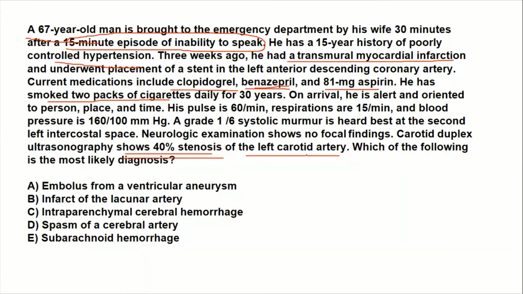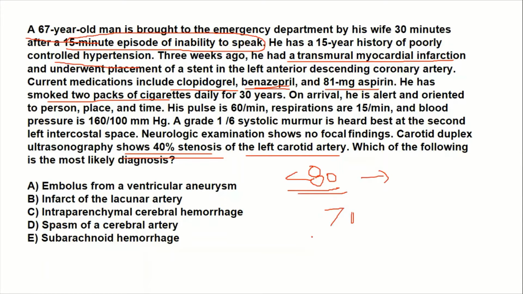If carotid duplex ultrasonography shows stenosis of less than 80% and there is no symptom, then you are not going to perform an endarterectomy of the carotid artery.